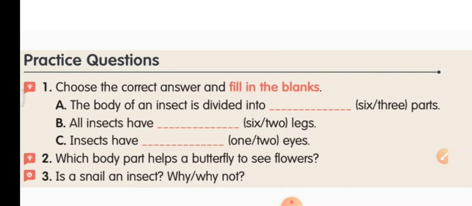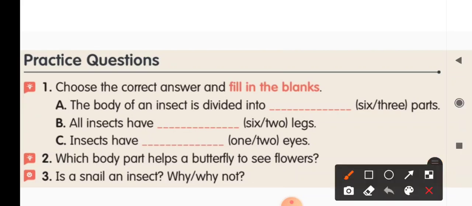Very easy ones. First question, choose the correct answer and fill in the blanks. The body of an insect is divided into dash parts. How many parts? Just before we learnt, na? Every insect has three main body parts, that are head, thorax and abdomen. So how many? 3. So put a tick on 3. How will you put the tick? Okay.